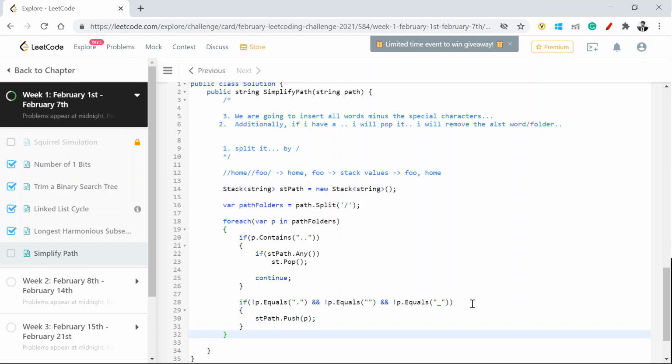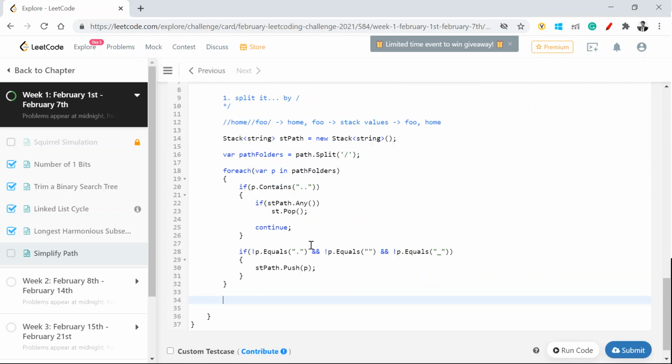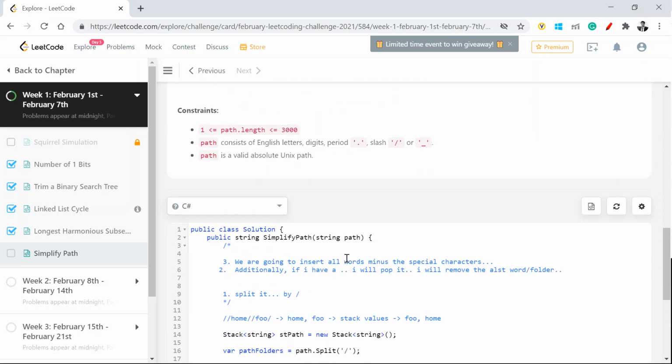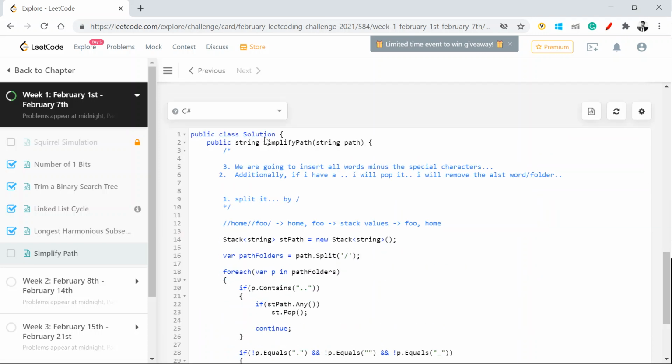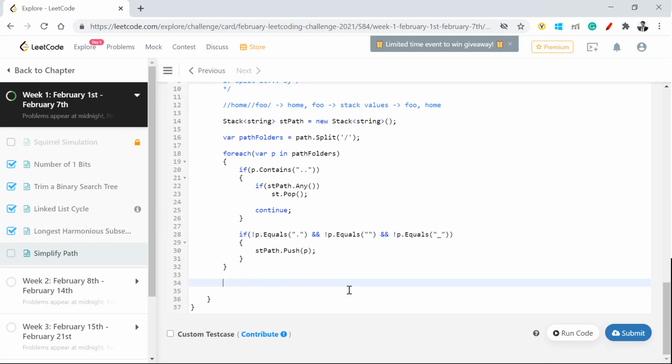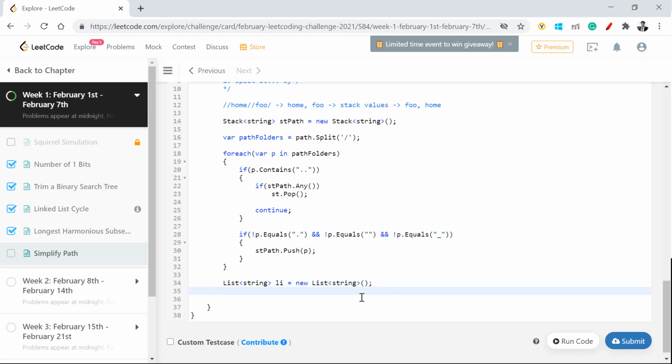So now my stack is ready. Now when my stack is ready, as I showed in the pictorial view, if I look at this string, the very last index will be foo, then the bottom most will be home. If I pop it, then it will not work out. So we're going to create a list which will store all the folder names, so that it's easier for us to reverse that and again reformat it into the file folder format.